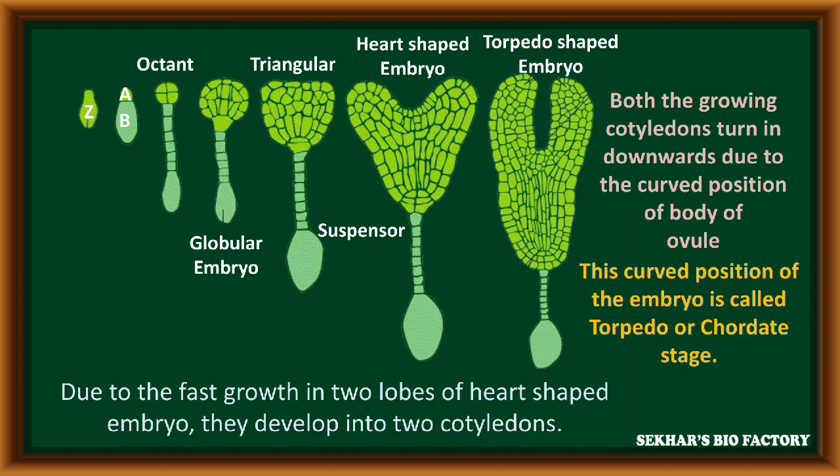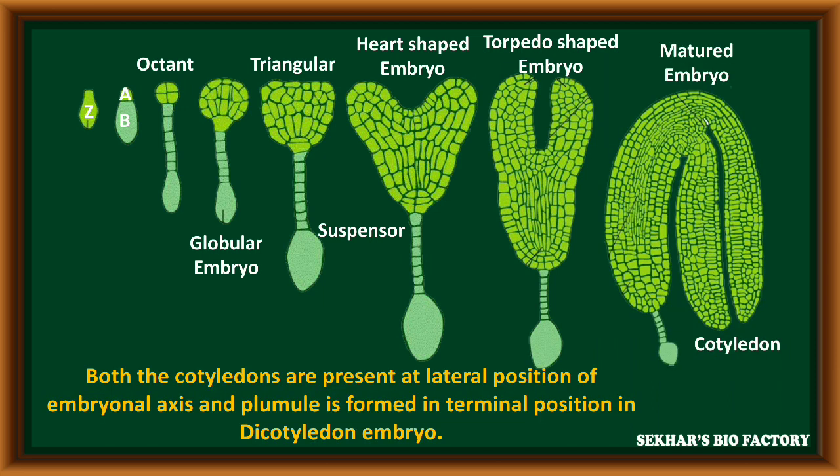The curved position of the embryo is called the torpedo or cordate stage. Finally, this embryo becomes a matured embryo. In this, both cotyledons are present at lateral positions of the embryonal axis, and the plumule is present at the terminal position of the dicot embryo.